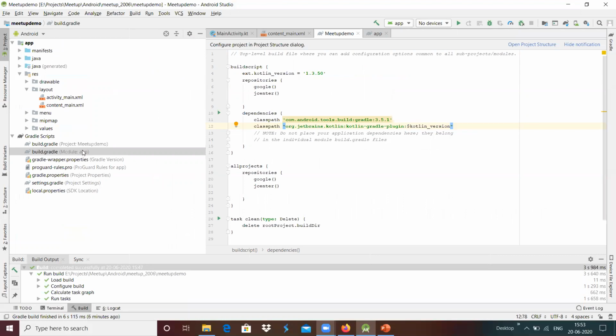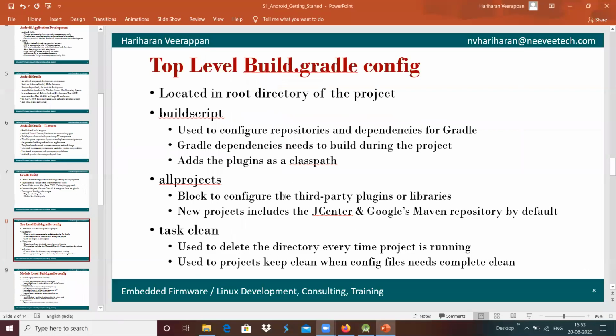If suppose we have multiple modules, whatever repositories we are defining over here in allprojects, something like the third-party plugins or third-party application libraries which we wanted to use, whatever we are defining, that can be used by all the modules present inside that particular project. And whatever new project is created, it includes two things by default, JCenter and the Google Maven repository.